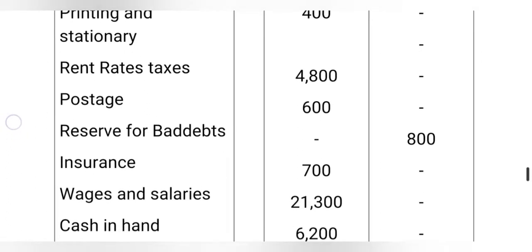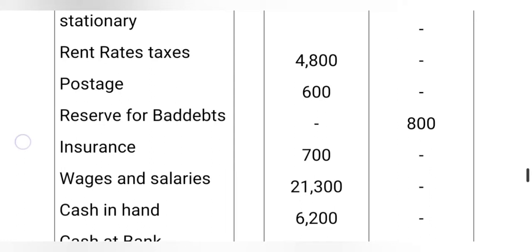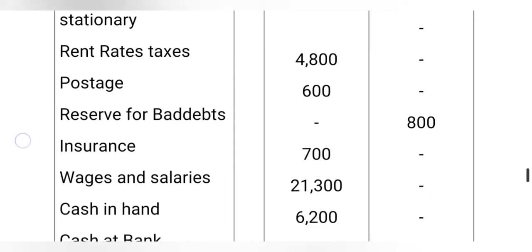The postage is also an expenditure of the business, this one is also debit. Reserve for bad debts, it is a reserve according to nominal account, all incomes are credit side of the trial balance.